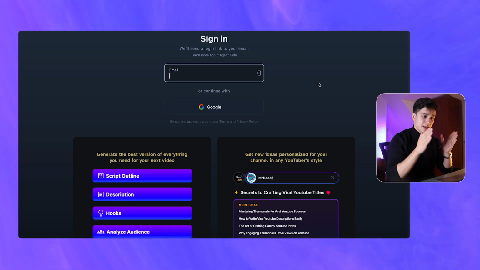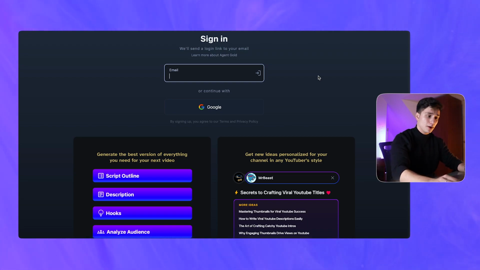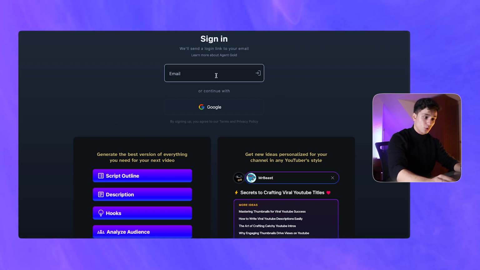Now, ladies and gentlemen, this is the first page that is going to pop up when you click onto Agent Gold. This is where you essentially connect and sign in with your YouTube account. So you can enter your email or you can connect with Google, and I generally use Google.